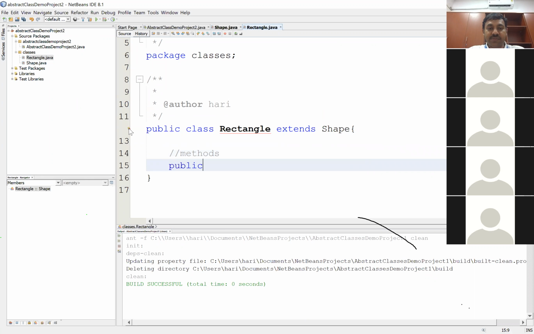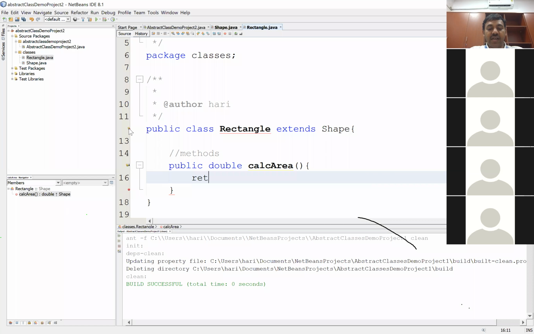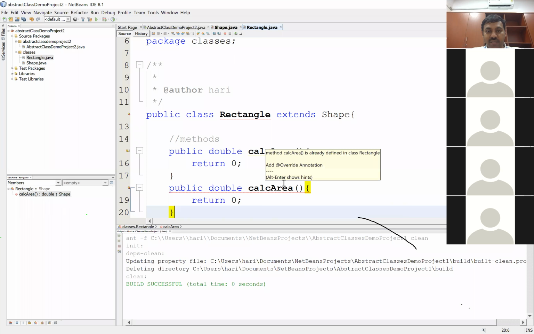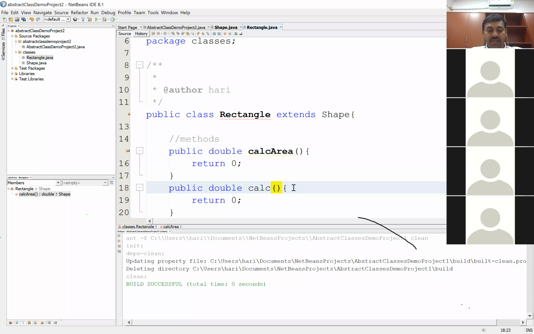I'll write public double calculateAreaOf and then a body. I will say return 0. I'll fine-tune the code a little later depending on the parameters, right? I'll also do the same thing for calculate perimeter, and then return 0.